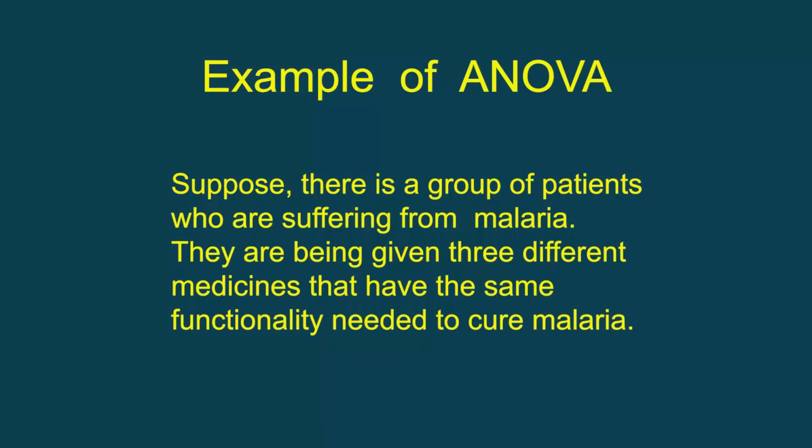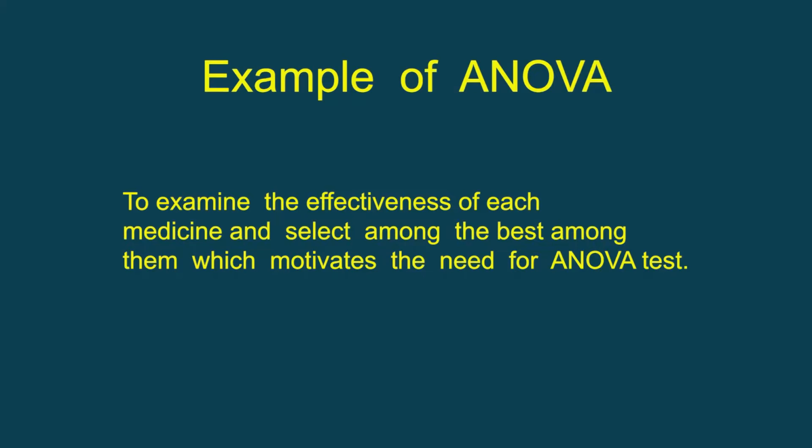This boils down to an example of the ANOVA that we can discuss. For example, we want to take up a group of patients who are suffering from malaria, and they are given 3 categories of diagnosis. On the basis of this category, we can explain which category of diagnosis will be more effective in curing this disease, and thereby we can get an ANOVA table. As we can see, an ANOVA table is to be constructed where the sources of variation can come up.